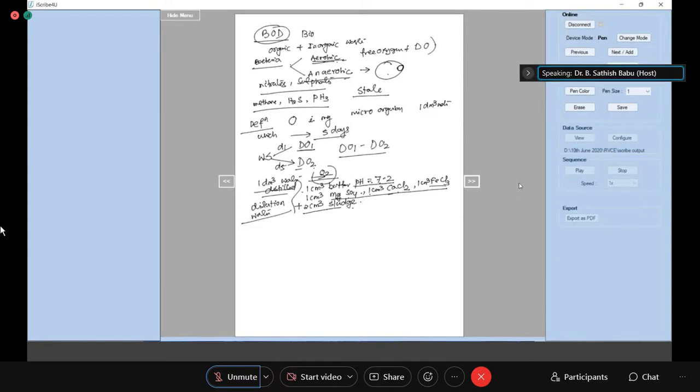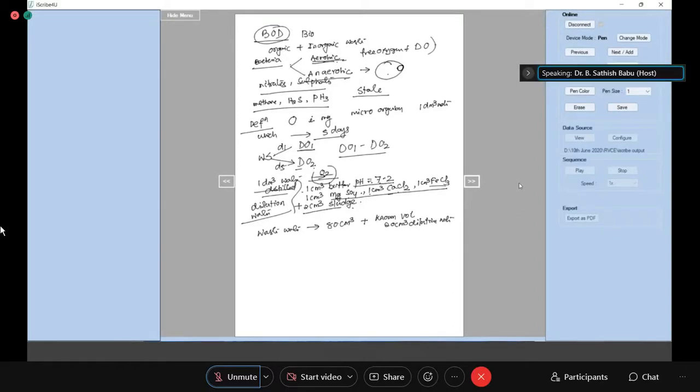Yes. Okay, so now what we do, let's say that we have taken the wastewater sample, 80 cm cube. To this 80 cm cube, I am adding a known volume, let's say 20 cm cube of dilution water.